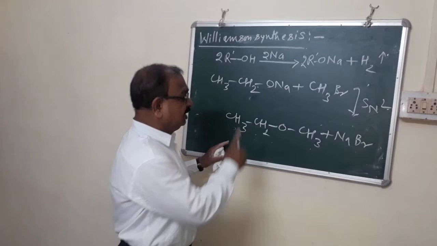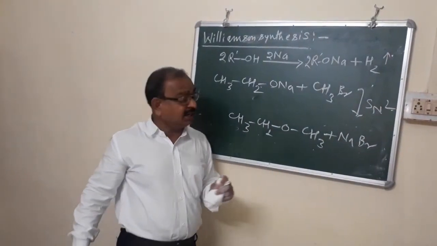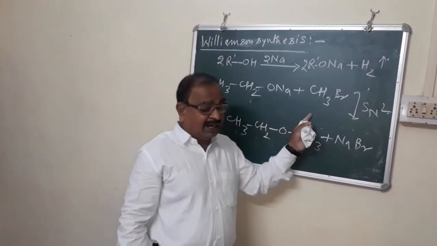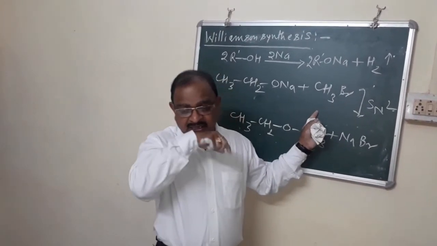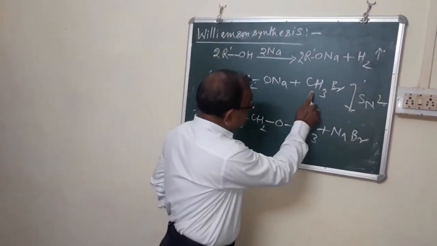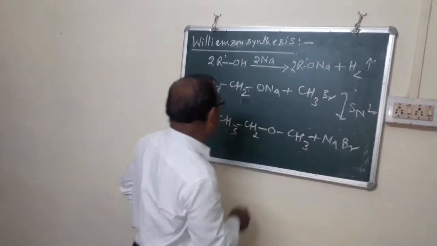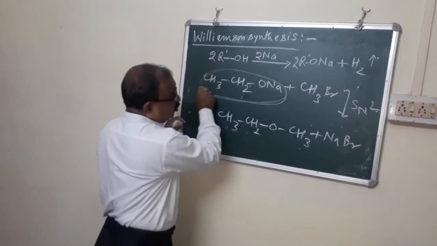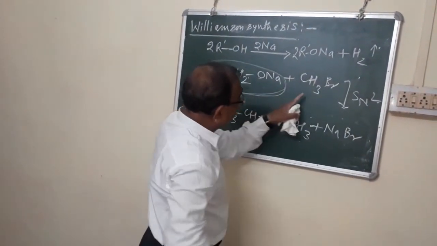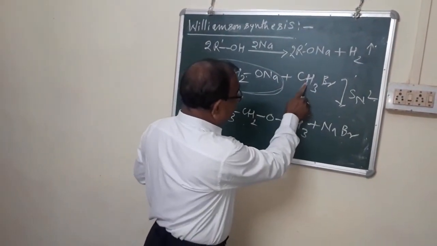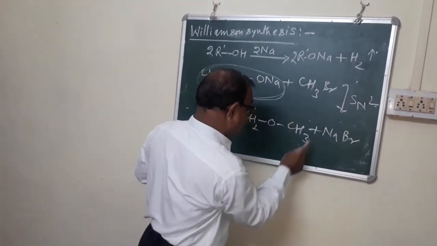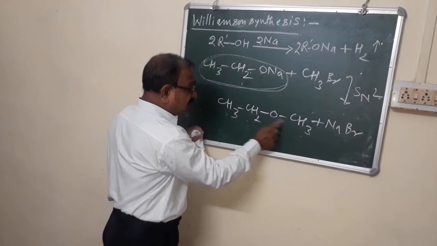In case of unsymmetrical ether, the smaller alkyl group should be the alkyl halide. Alkyl halide, that group which is small, should be the alkyl halide, and the sodium alkoxide should be the large group. Means we can never use sodium methoxide. Sodium methoxide cannot be used in order to prepare ethyl methyl ether.